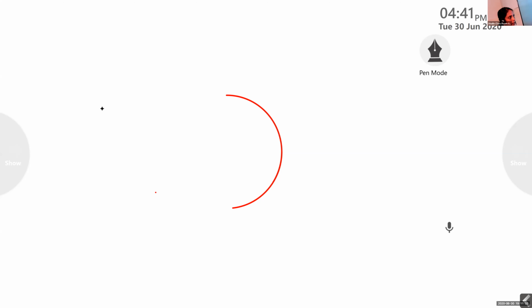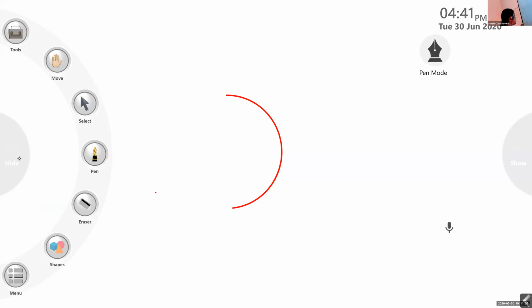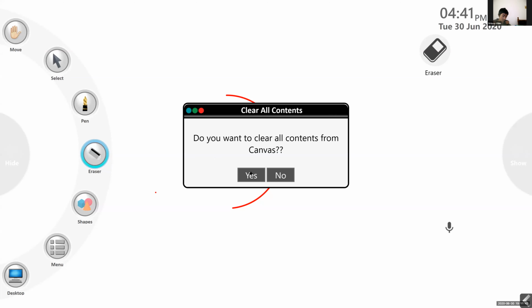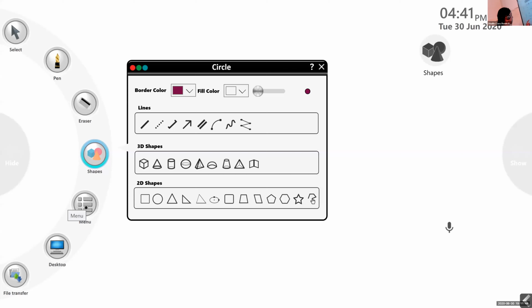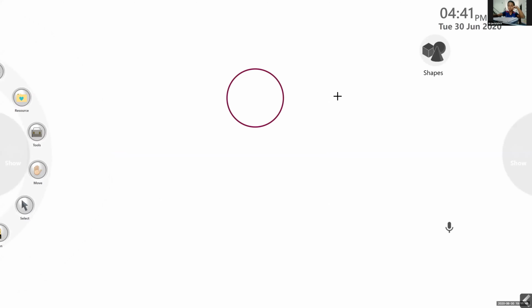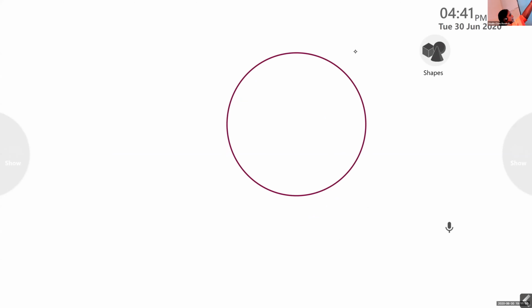Wait, you did not understand it. It is known as a semicircle if... See, we have the circle with us. This is our circle. Can you see the circle? Okay.